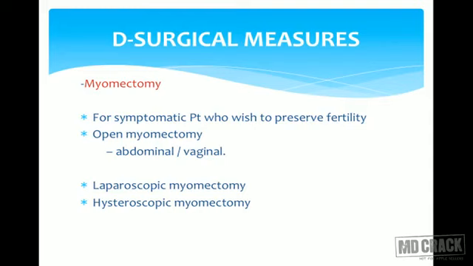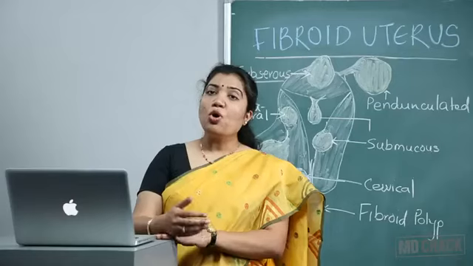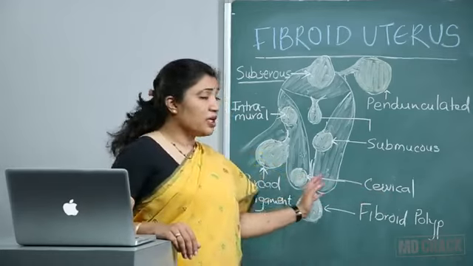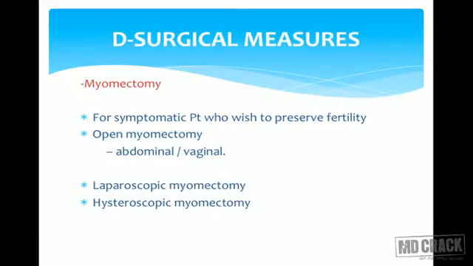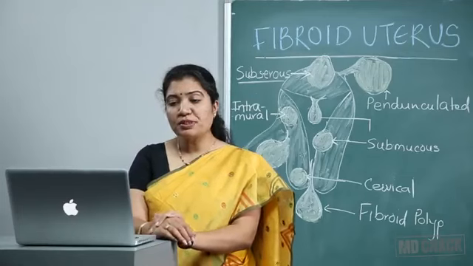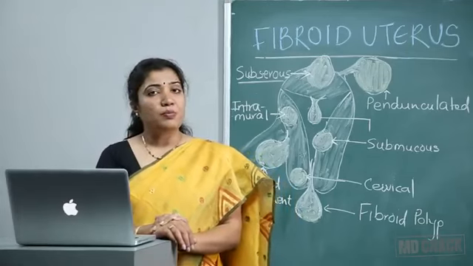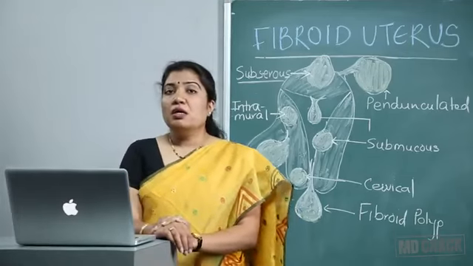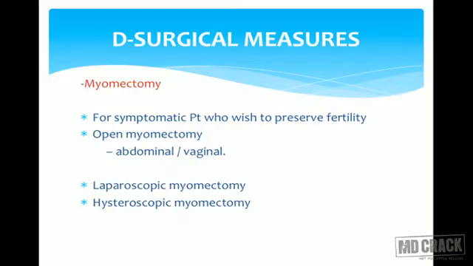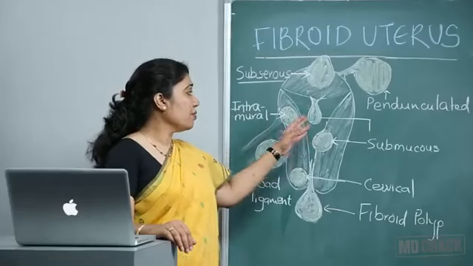There are methods: open myomectomy, where we will be having an incision on the abdominal cavity and the surgery would be performed. Or if the myoma is of this type or this type, we can also go for, in this type, vaginal myomectomy. Laparoscopic myomectomy, where the myoma will be removed through a laparoscope. You put a scope and then do the surgery. Even suturing, everything, the laparoscopy skills are so good now that even big size myomas can be removed through laparoscopy. And hysteroscopic myomectomy is the other way for these kinds of myomas.